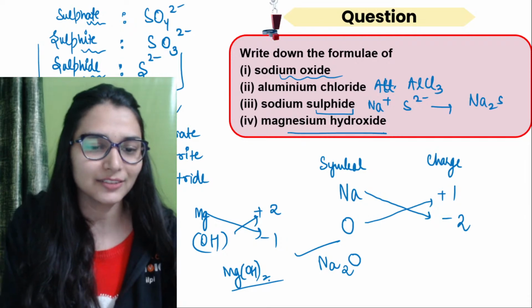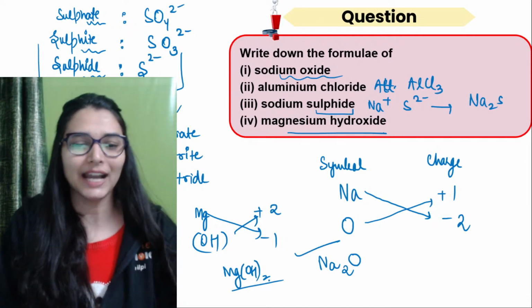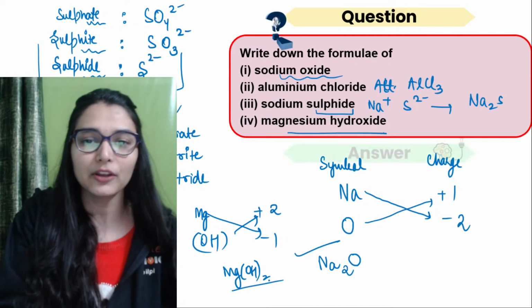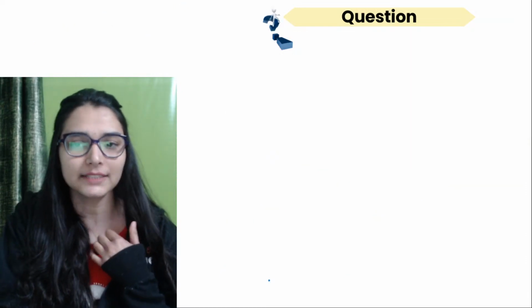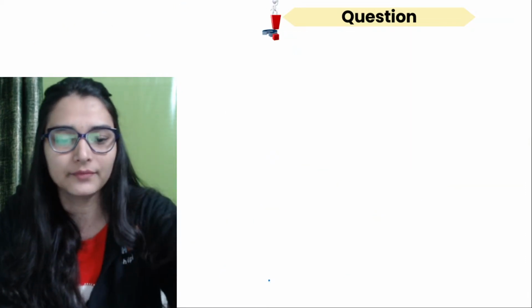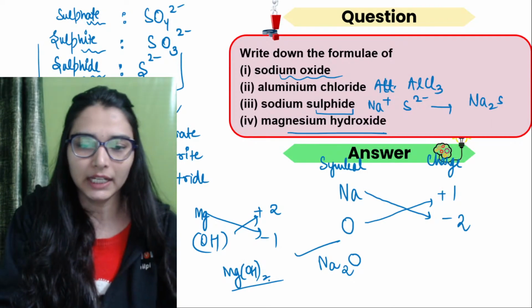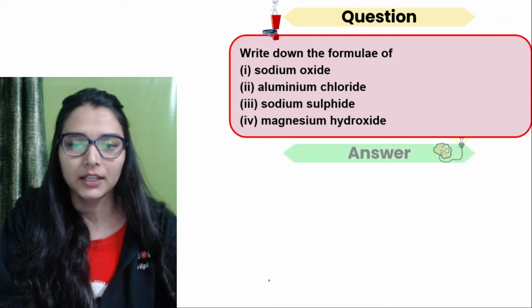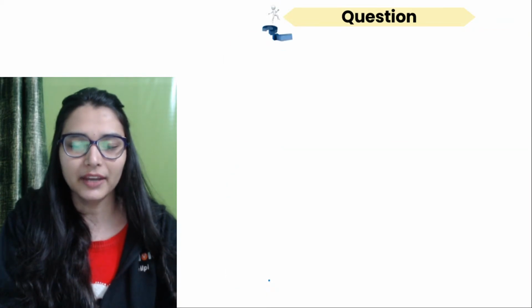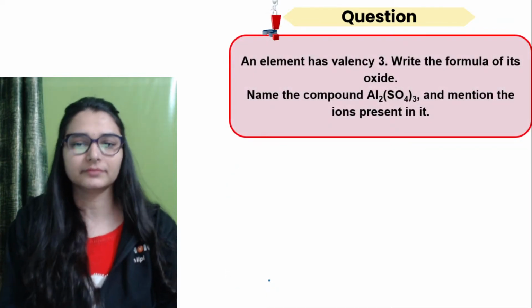Rahman, give the answer in the chat box. Yes, we have to put brackets, right? Don't forget this, a polyatomic ion should always be enclosed in brackets. Important one. Okay? Yes, we put brackets also. Didn't we put them? We did put them, right? Okay, so the answer is all attached here. We can see that. Next question.